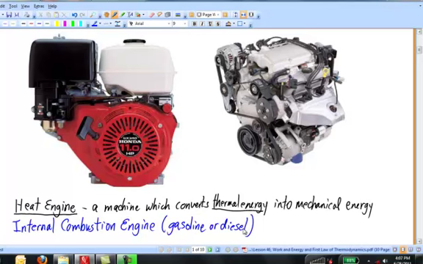The internal combustion engine makes your commute around local and distant geography quite a bit easier than it would have been 150 years ago. You also find internal combustion engines in a wide array of power tools, from lawnmowers and weed eaters to portable electric generators and chainsaws. Just about any machine burning gasoline or diesel fuel contains an internal combustion engine. And today we begin to study what governs the energy conversion processes in these or in any type of engine. We begin by taking up the first law of thermodynamics.